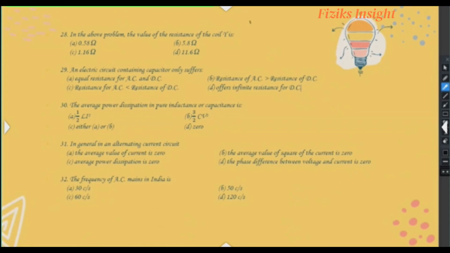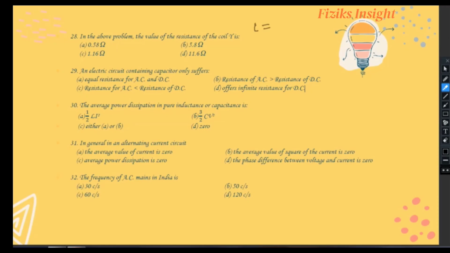Proceeding to 28th question. In the above problem, the value of resistance of coil Y is. See, the inductance of coil is given to you in the previous question, that is 0.02 henries, and for the resistance of coil you have to evaluate the inductive reactance.